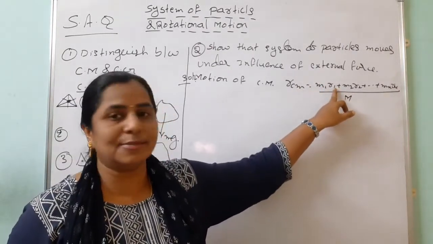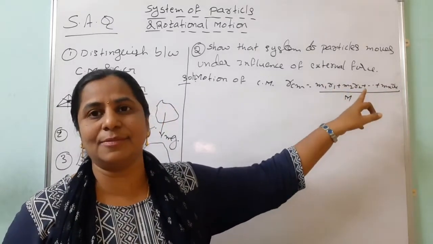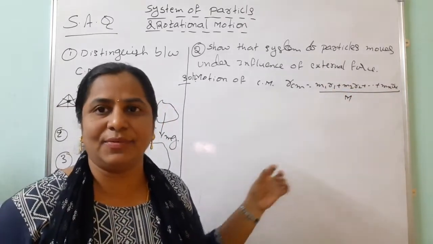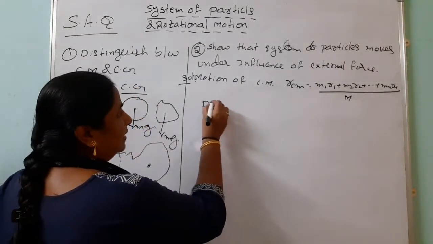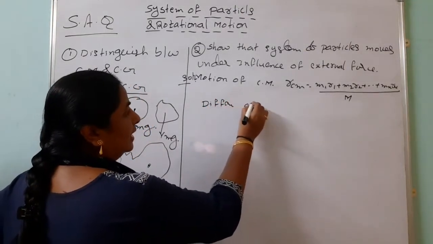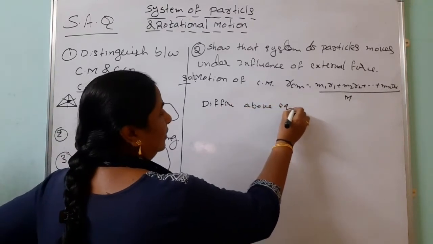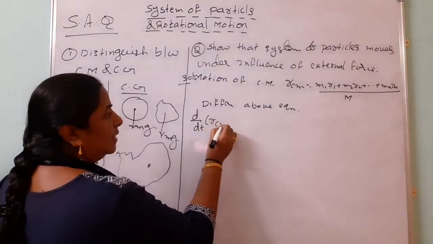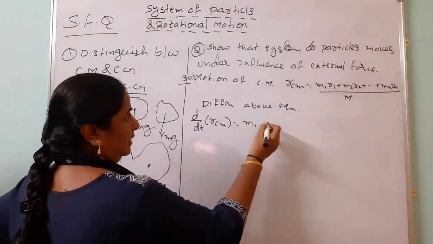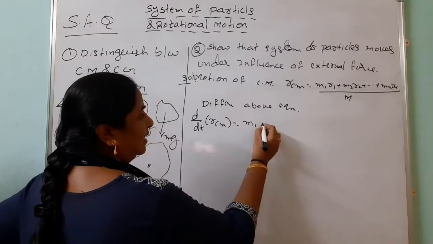This r1 is the displacement of the first particle, r2 is the displacement of the second particle. Like that we are taking the n number of particles. From this, differentiate the above equation. Now the rate of change of displacement is what we call velocity. So it gives the velocity of center of mass.